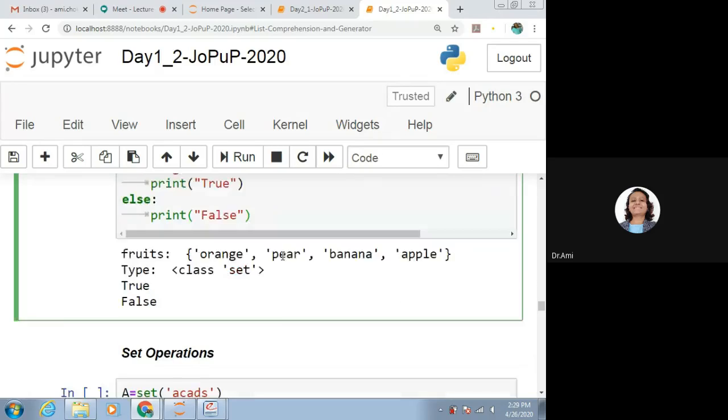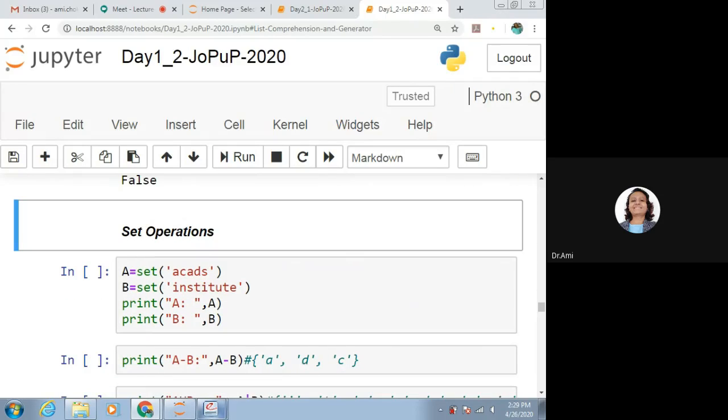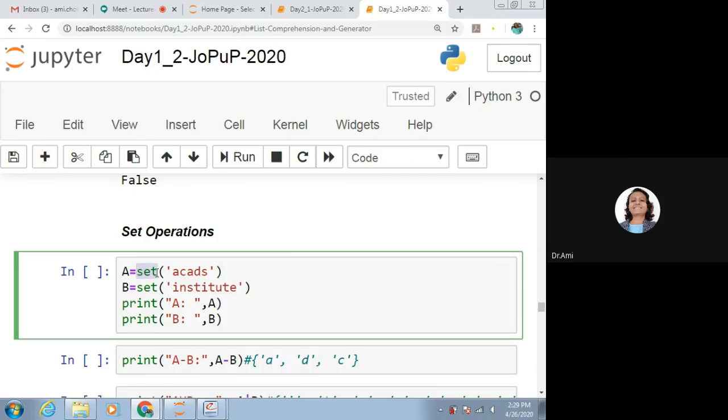It is very simple. Now, for set operations, we have intersection, difference, union. All these operations we can do on sets. So let us see that. A is equal to set of 'abacadabra'-style letters, A, C, A, D, S. B is a set of I, N, S, T, I, T, U, T, E. That means set A has elements A, C, A, D, S.